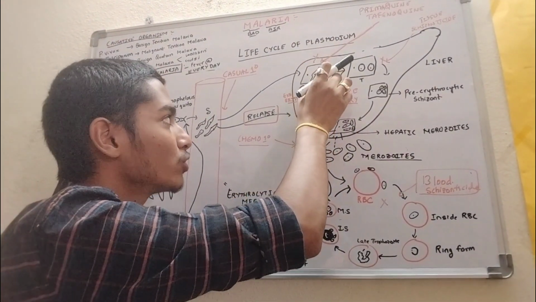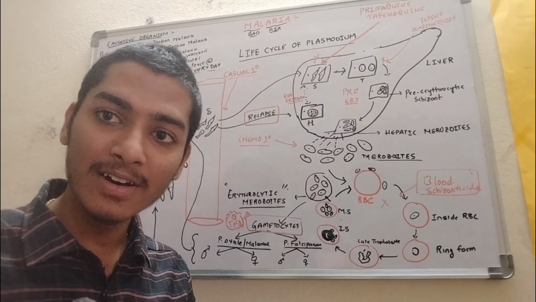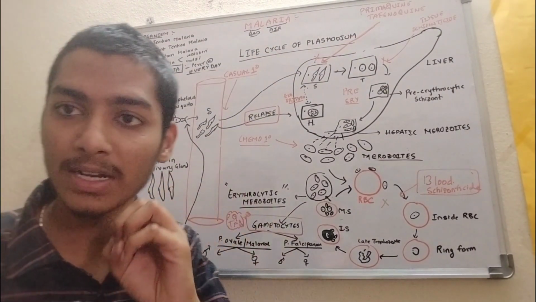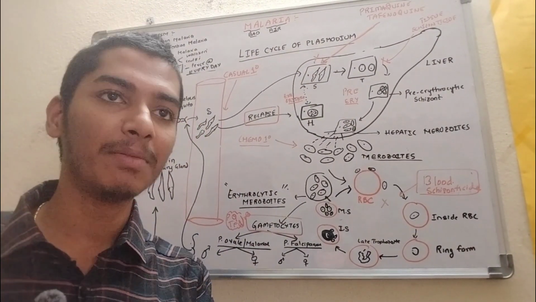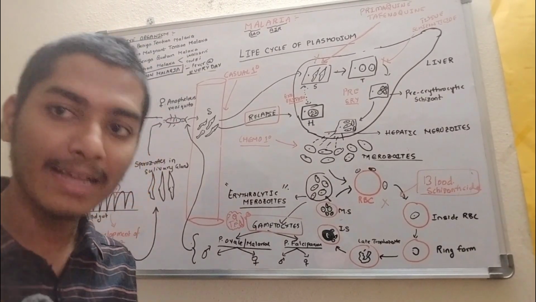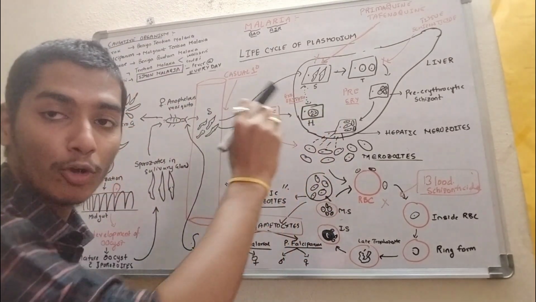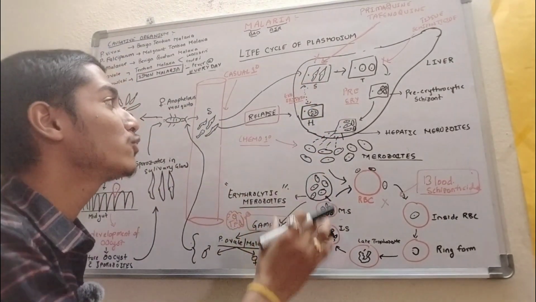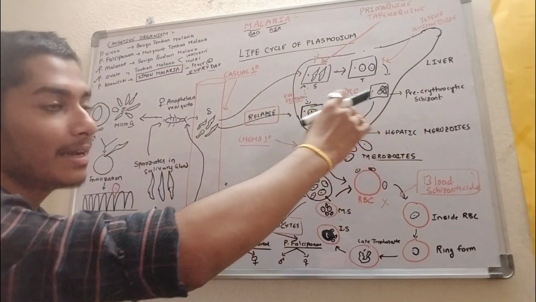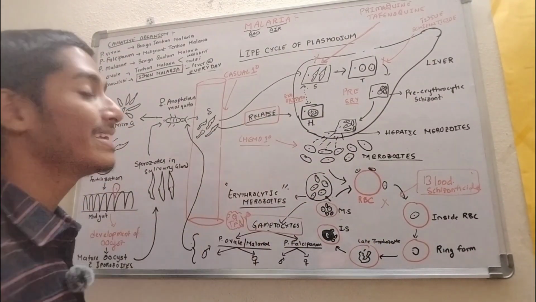First, a patient will come to you, you will treat, and he will be free from the symptoms. After some time, the symptoms will reappear. This is because the dormant hypnozoites transform into sporozoites again, and they repeat the pre-erythrocytic cycle and release the merozoites again, infecting the RBCs, right? So this is called relapse.